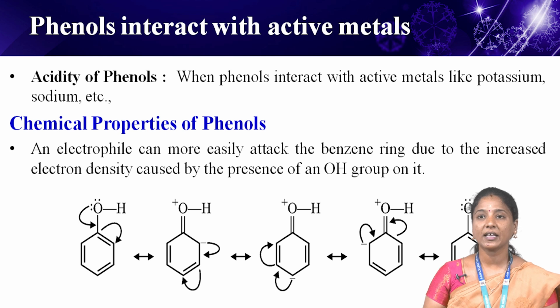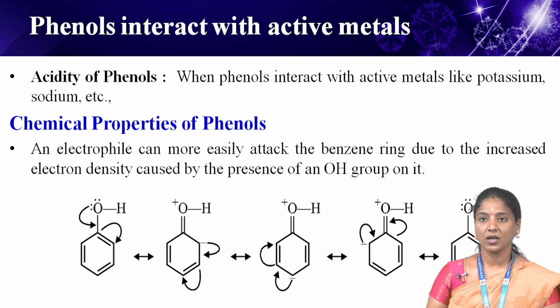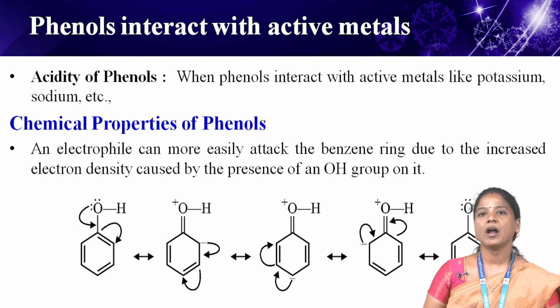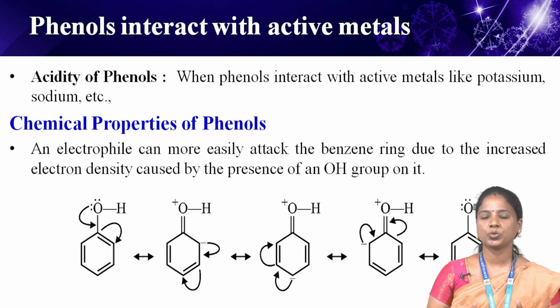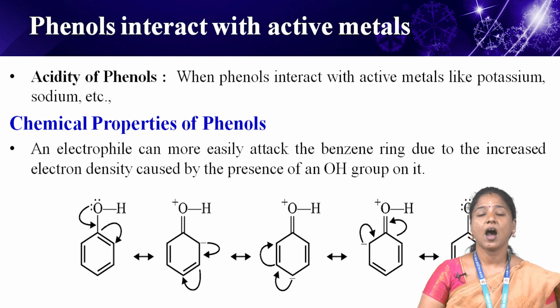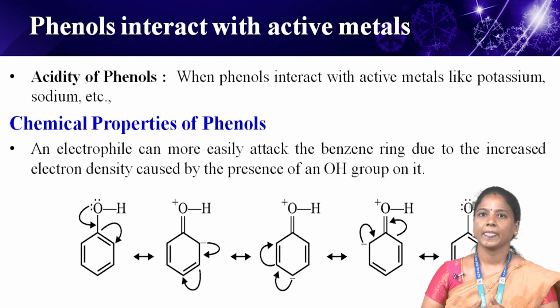The phenoxide ion is more stable than alkoxide ions because of the delocalization of negative charge within the benzene ring. Phenols are therefore more acidic than alcohols. When it comes to substituents in phenols, an electron donating group attached to the ring decreases acidity, whereas an electron withdrawing group increases acidity.